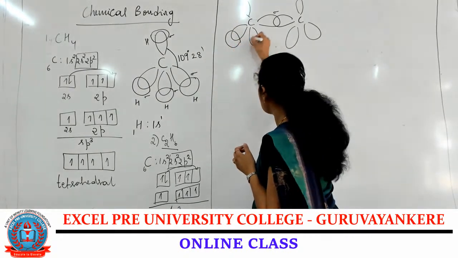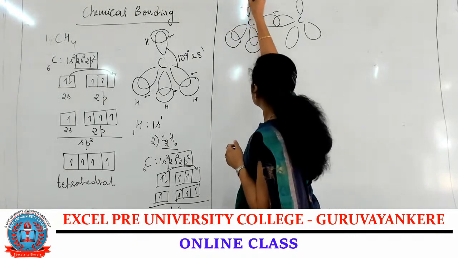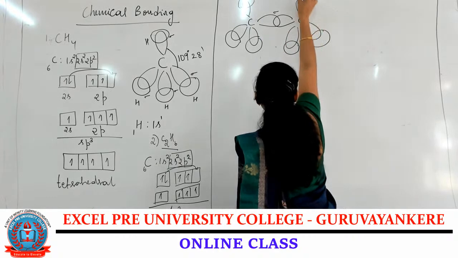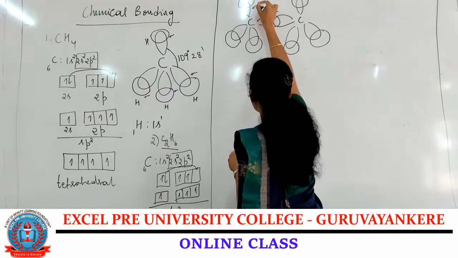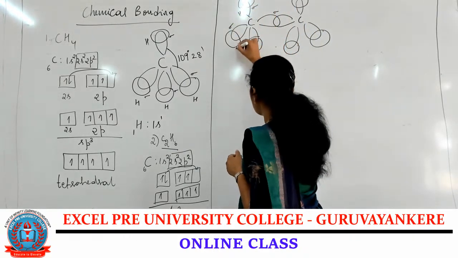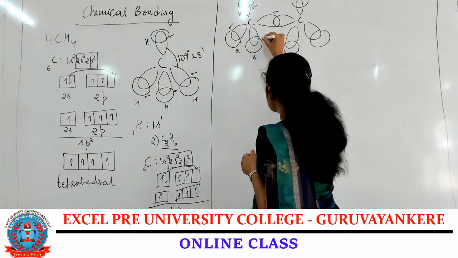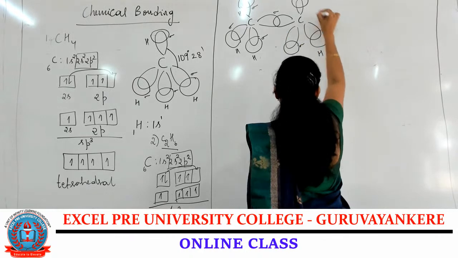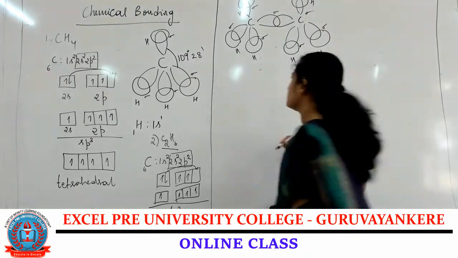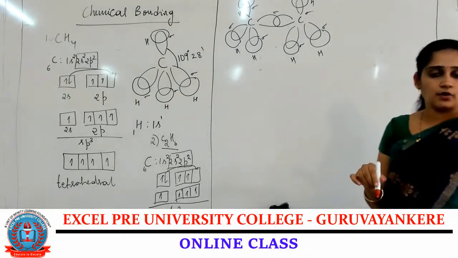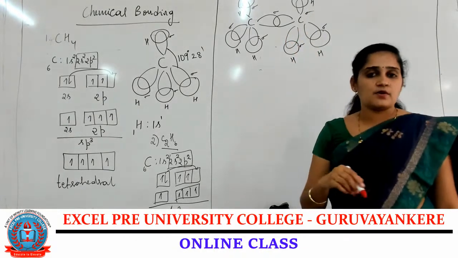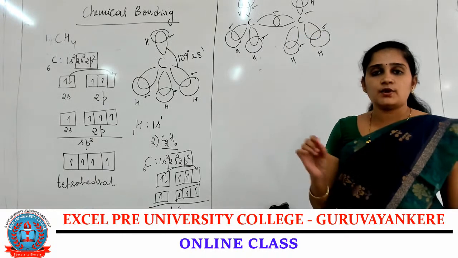So 6 hydrogen atoms overlap with the sp3 hybridized orbitals of the carbon atom. Each forms a sigma bond. So total, how many sigma bonds? 4 plus 3, 7 sigma bonds are present in C2H6.